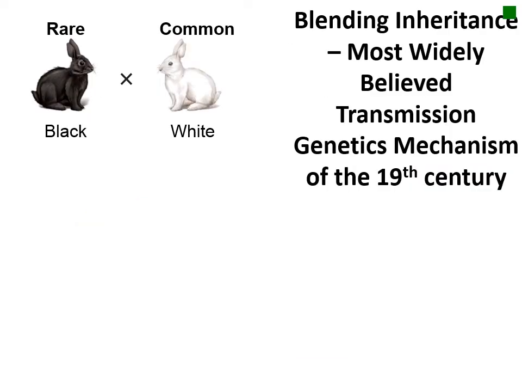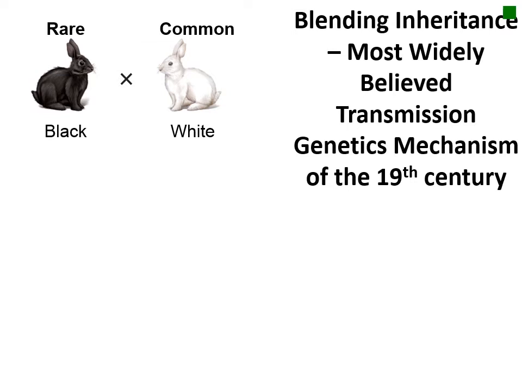There were many hypotheses over the centuries regarding the method of transmission genetics. Hippocrates proposed that each part of the body in a sexually mature adult produced a substance that collected in the reproductive organs and determined the inherited characteristics of the offspring, while Aristotle proposed that the process of heredity transmits only the potential for producing traits, not the traits themselves. In the 19th century, most people, including Charles Darwin, believed in blending inheritance, in which the parent traits would be blended together in the offspring.